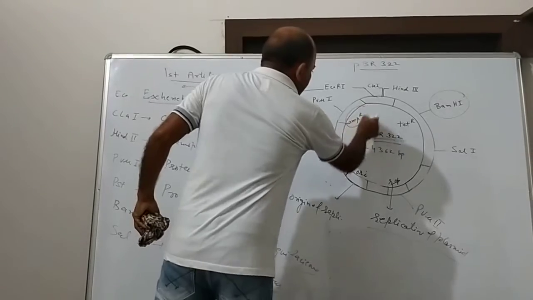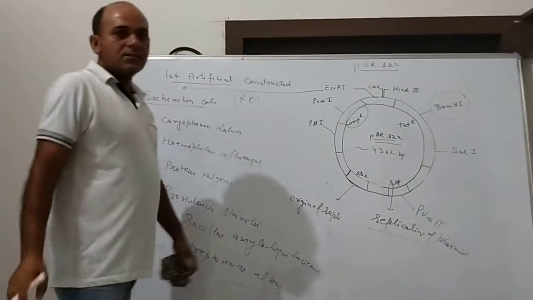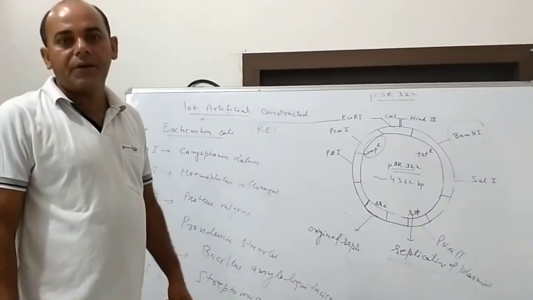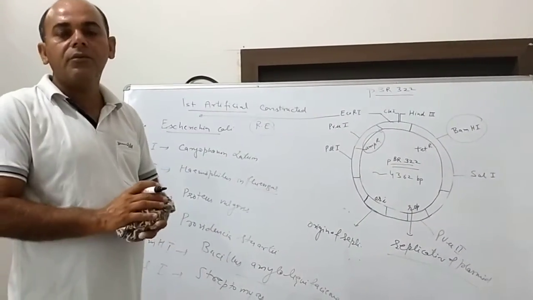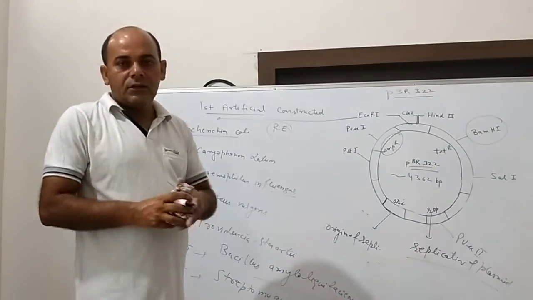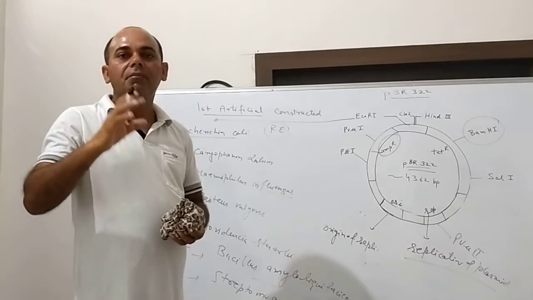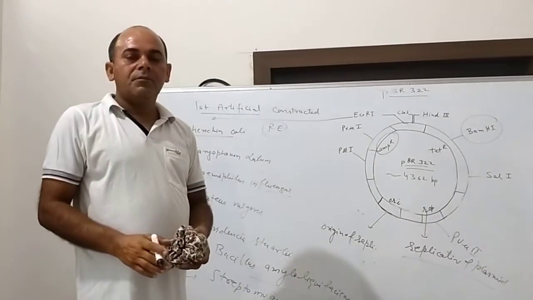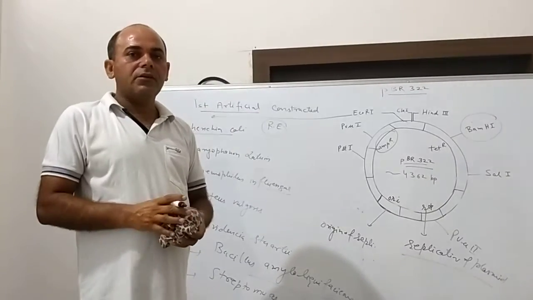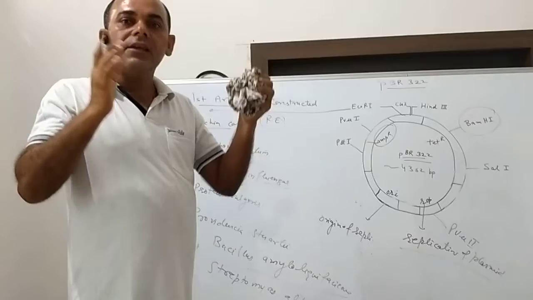This one, AMP, is the name of an antibiotic, because when we study the features of a cloning vector, we study a unique feature called the selectable marker site or gene. A particular gene is present, and that gene shows resistance against a particular antibiotic.